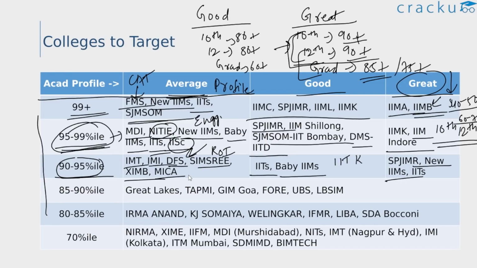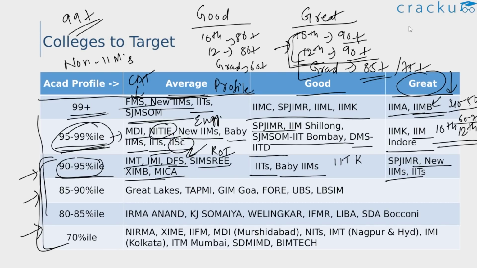Also, as mentioned earlier, if you are expecting a 99 plus percentile, the choice of colleges would generally be very less. You would usually target the top colleges, so the choice is less. But if you are scoring in this range, for example, in the 90s range or 85 or the 70s range, then there will be a lot of colleges, and hence there will be confusion. So we are majorly going to discuss the colleges to target in these percentile ranges, and mostly these would be non-IIMs.